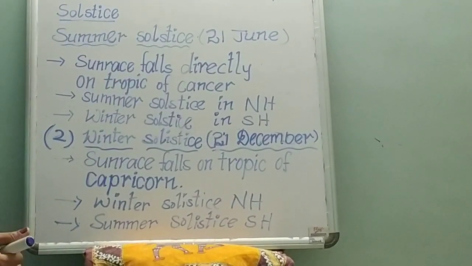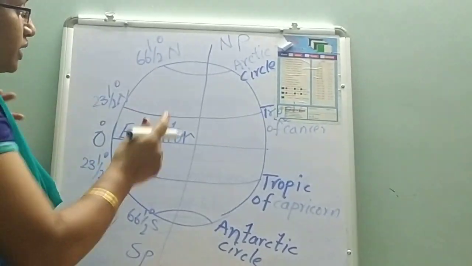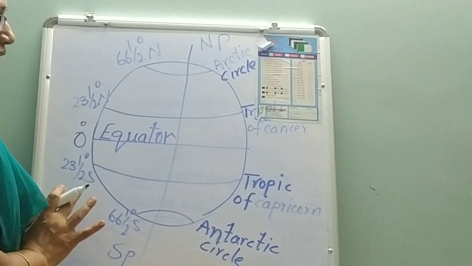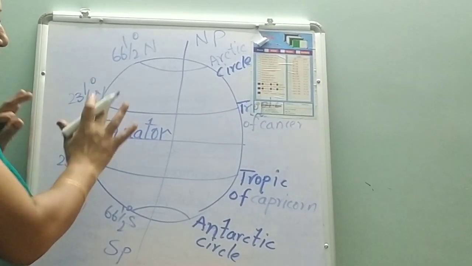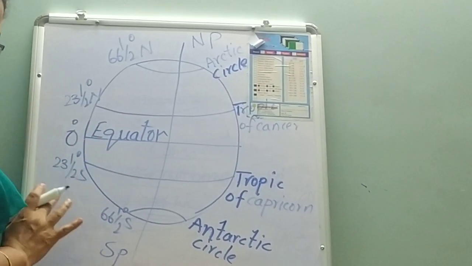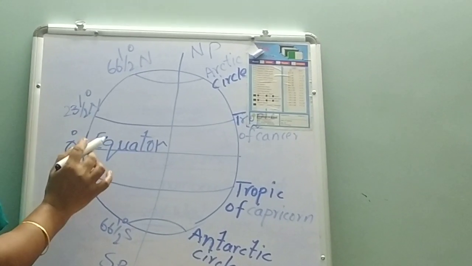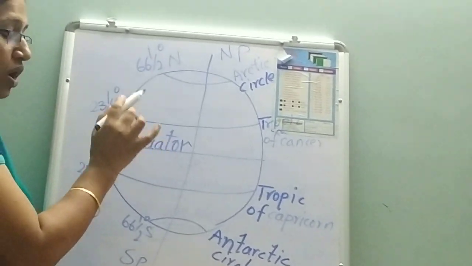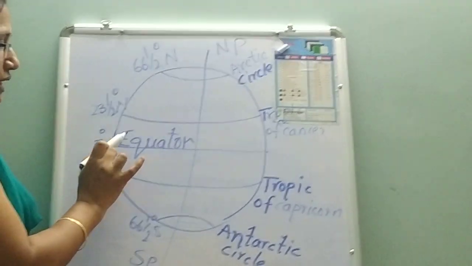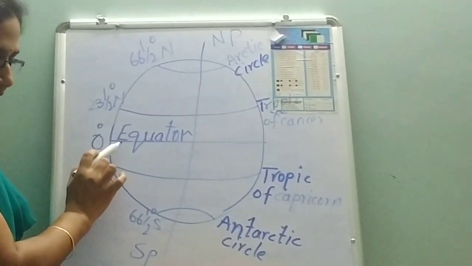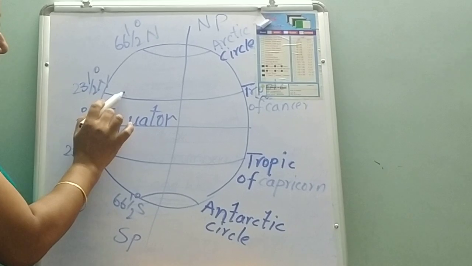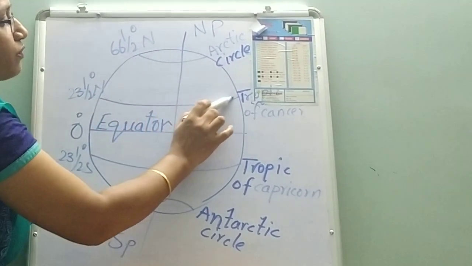Okay children, let us see diagrammatically. This is the diagram of parallels of latitudes. Summer solstice occurs on 21st June. On 21st June, the sun rays fall directly on the Tropic of Cancer. This is the Tropic of Cancer.